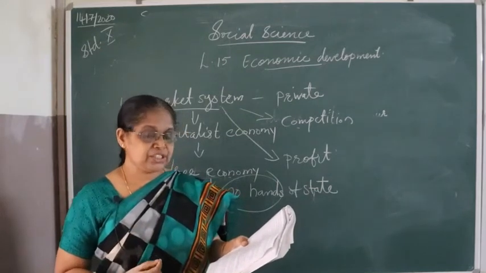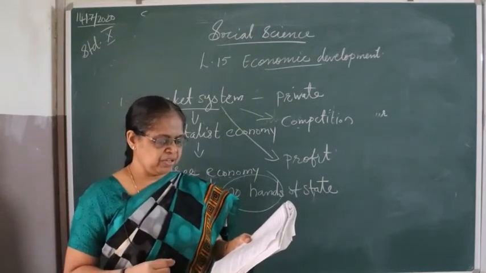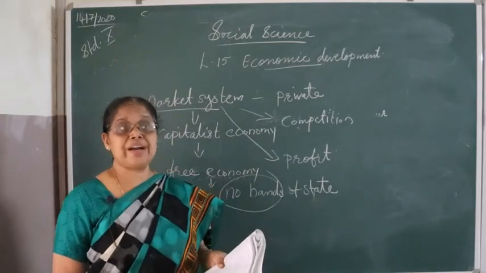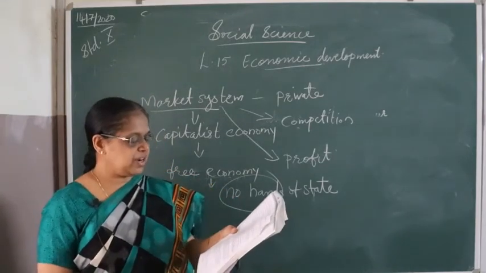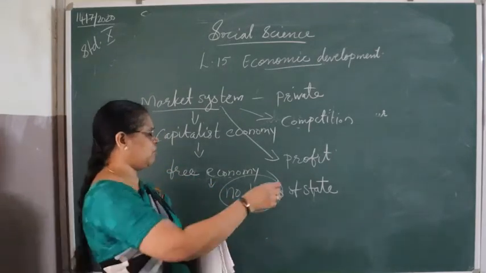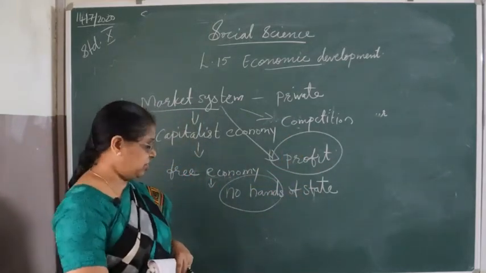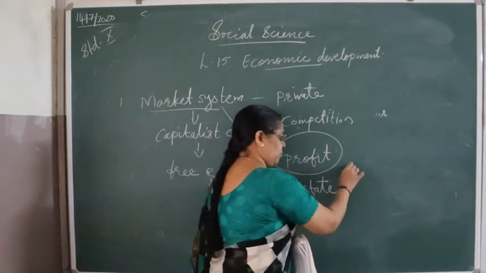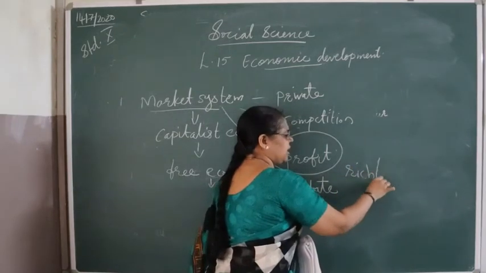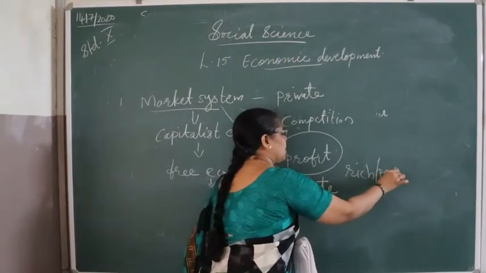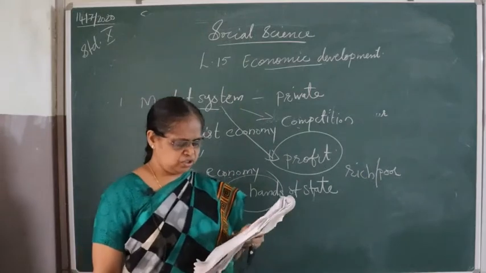Due to centralization of property and income, there is an increase in disparity of income. With centralization of property and income, they only aim at the profit, and it created two classes of people, that is rich and poor. Two types of classes of people originate because of this.